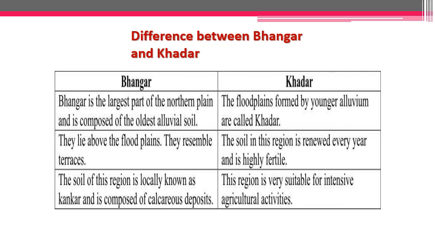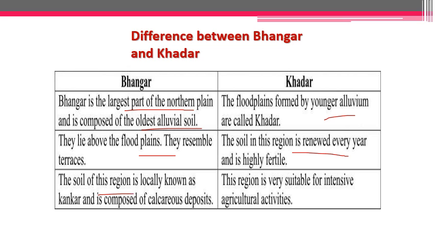Now, difference between Khadar and Bhangar. Bhangar is the largest part of the northern plain and it is composed of oldest alluvial soil. Khadar is younger alluvium. Bhangar lies above the flood plain. That is why it doesn't get deposited by this newer alluvium soil, whereas Khadar gets renewed each and every year by the flood waters.